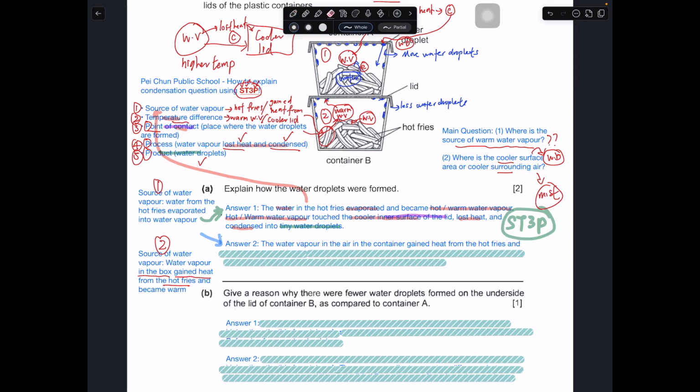So how do you answer this? Same idea. So the water vapor in the air, we talk about the source, right? The water vapor in the air gains heat from the hot French fry, becoming warmer or hotter. So the hot or warm water vapor touches the cooler inner surface of the lid, loses heat and condenses to become tiny water droplets again. So over here on this part, you also have the same thing, STEP.